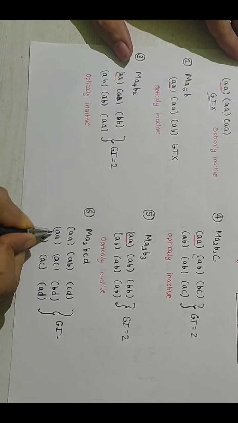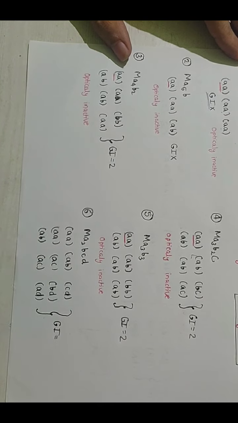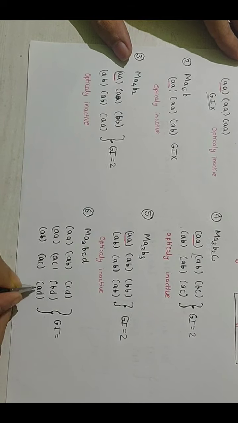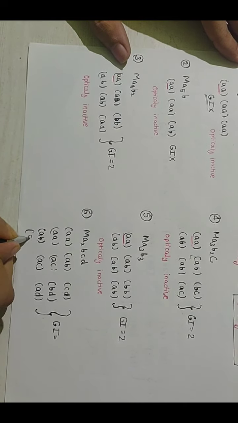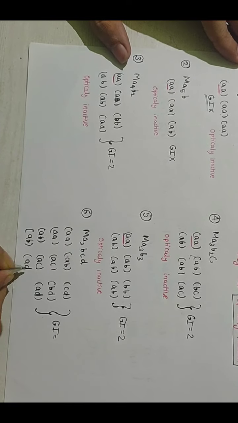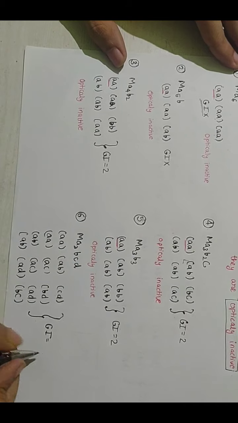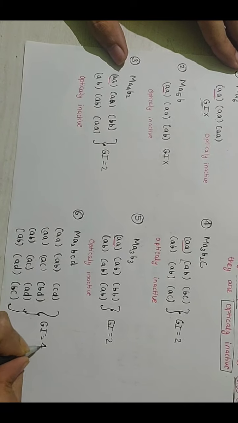Let us see AA, then A with D, A with B, A with D and B with C. So geometrical isomerism shown by them is 4.